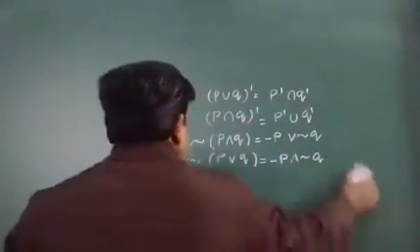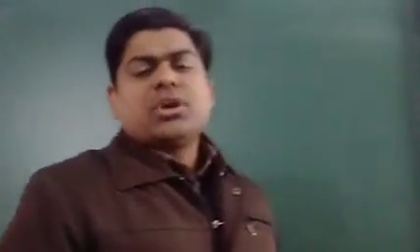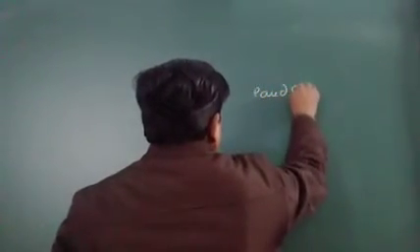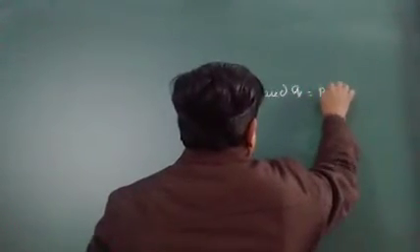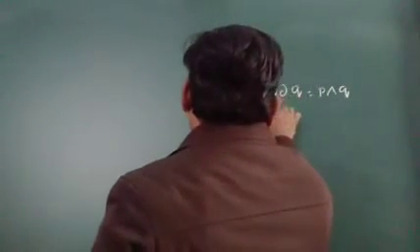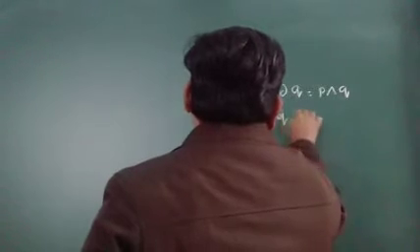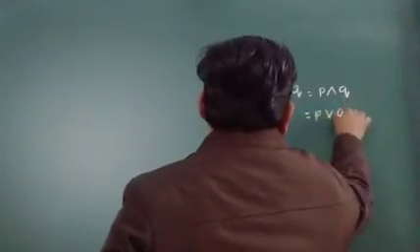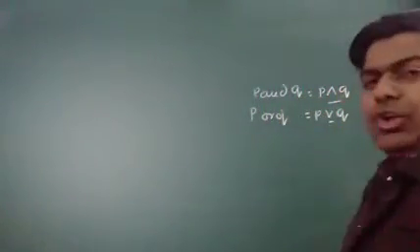Actually, the logical connectives are "and" and "or". If you have two words, "and" and "or", both are called logical connectives. Suppose I have P and Q. It can be written as P and Q. This is the connective. If I have statements P or Q, I can write P or Q. This one shows the intersection and this one shows the union.